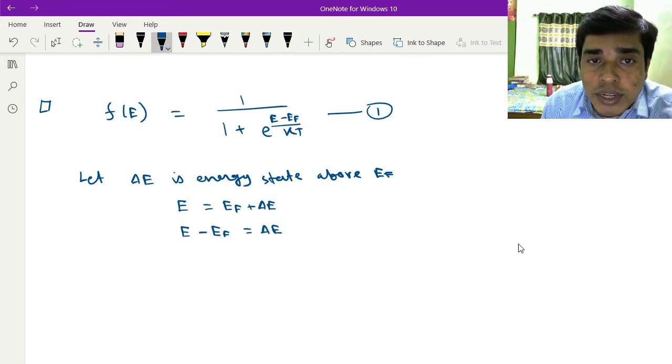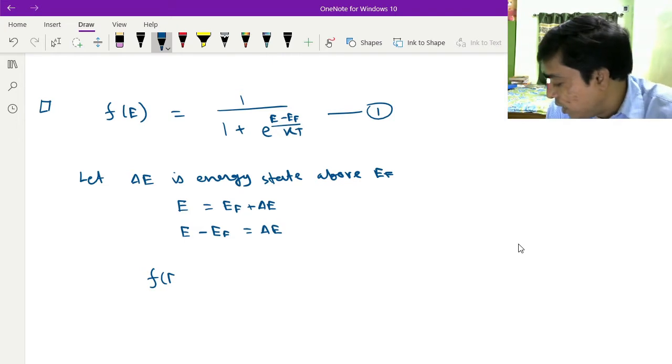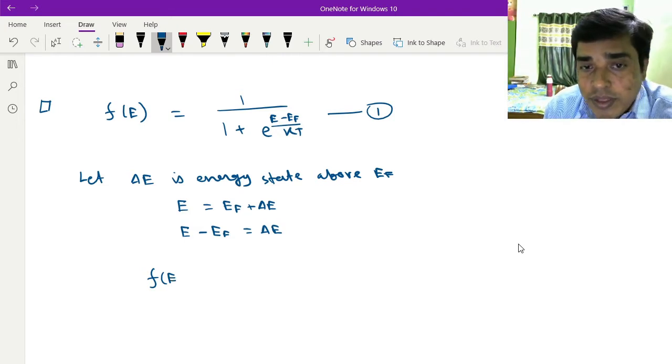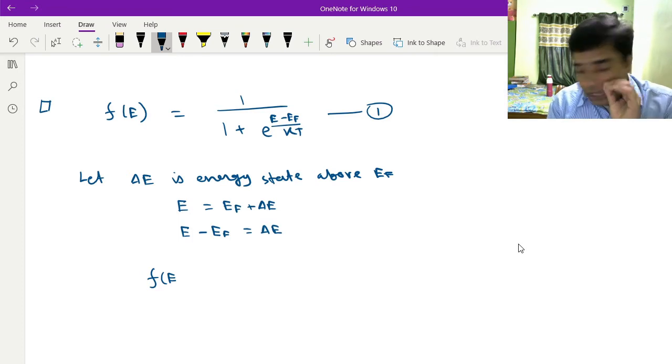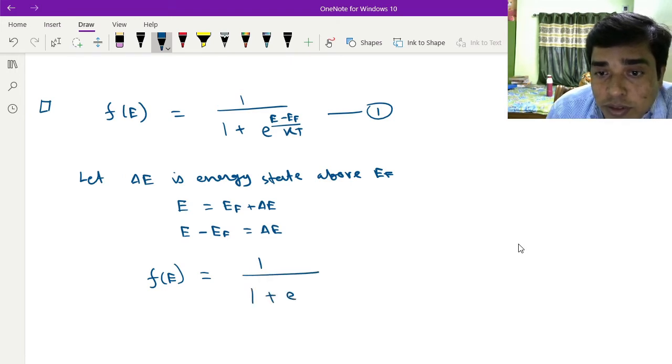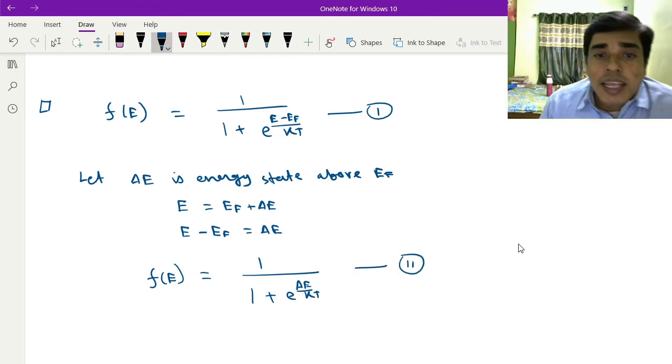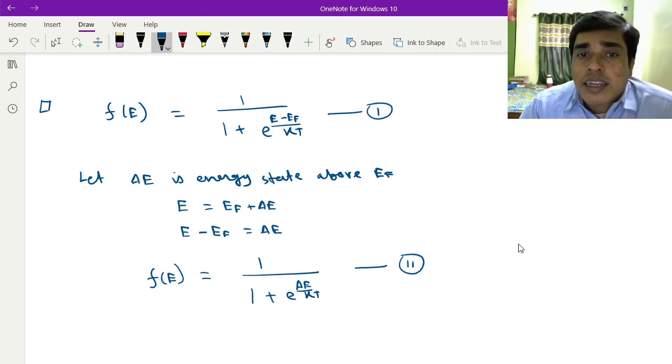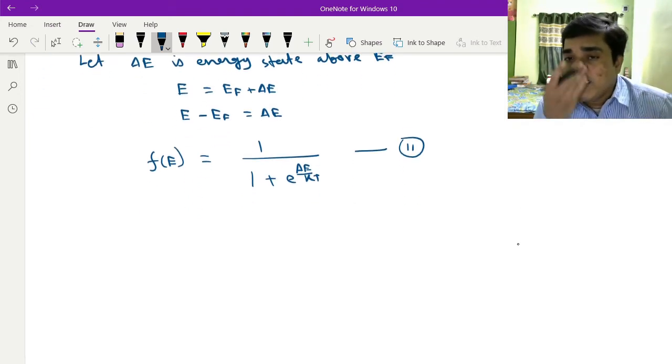From equation number 1, you can write that F(E) with E = EF + ΔE can be written as 1 / (1 + e^(ΔE/kT)). So this is equation number 2. This is the Fermi-Dirac function at energy ΔE above the EF energy level.